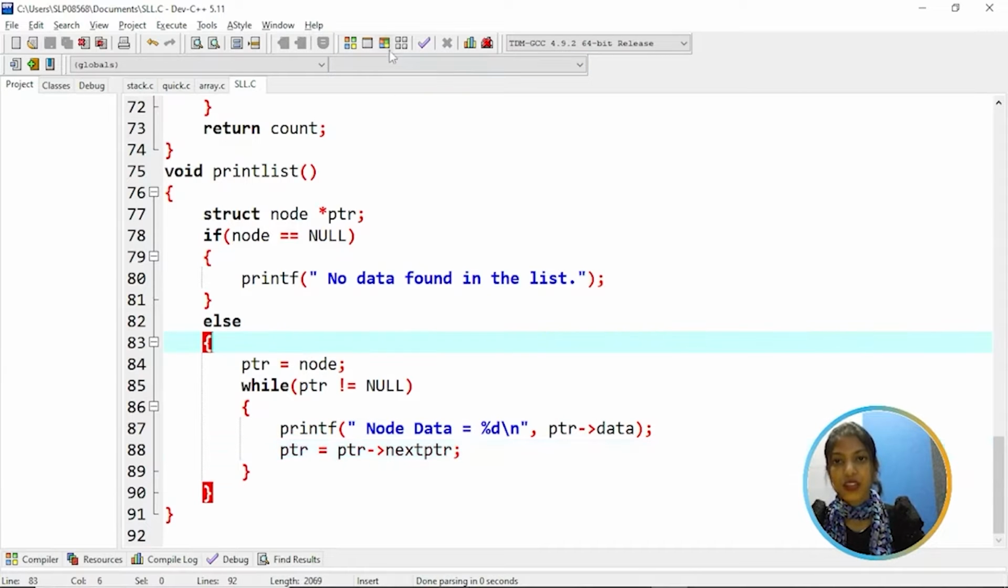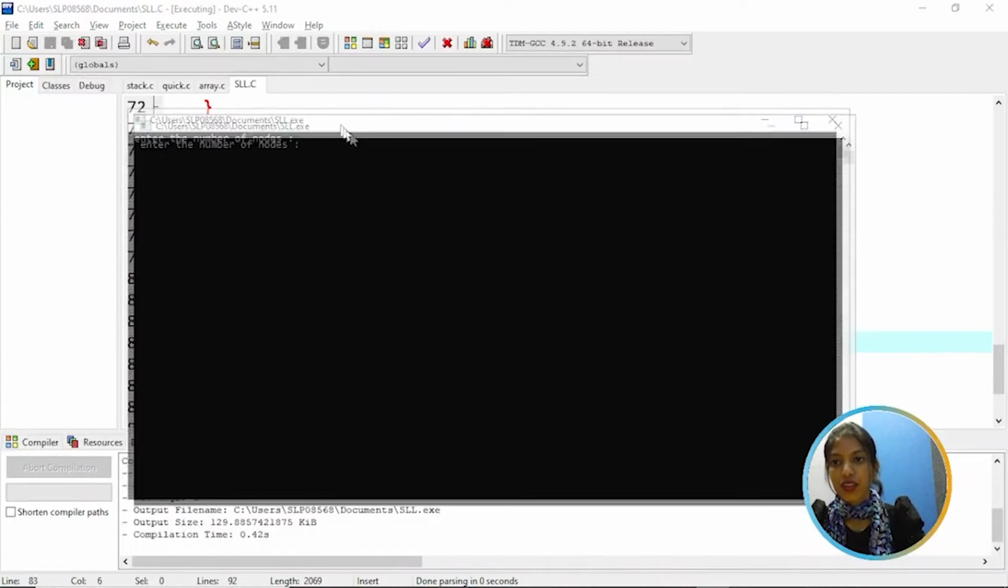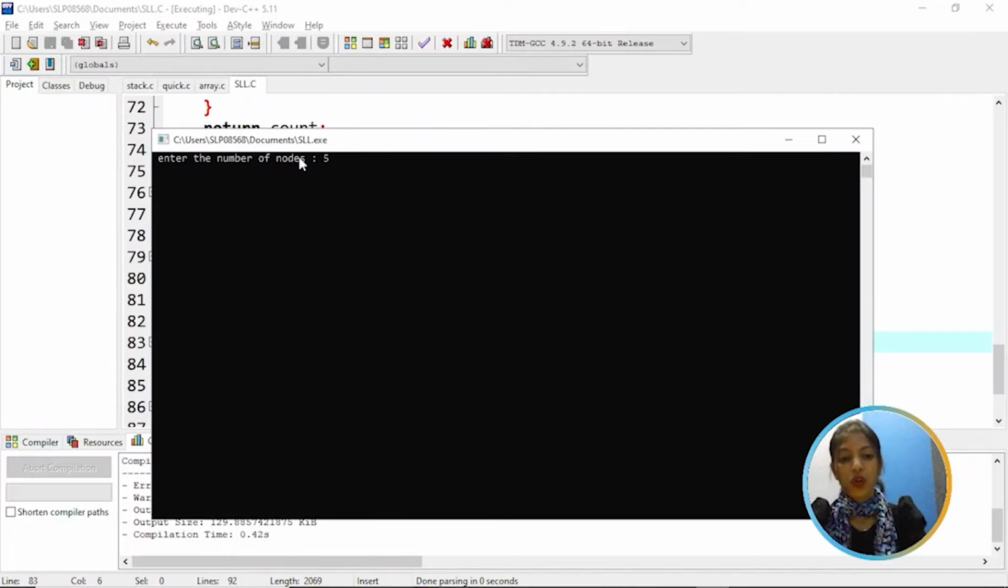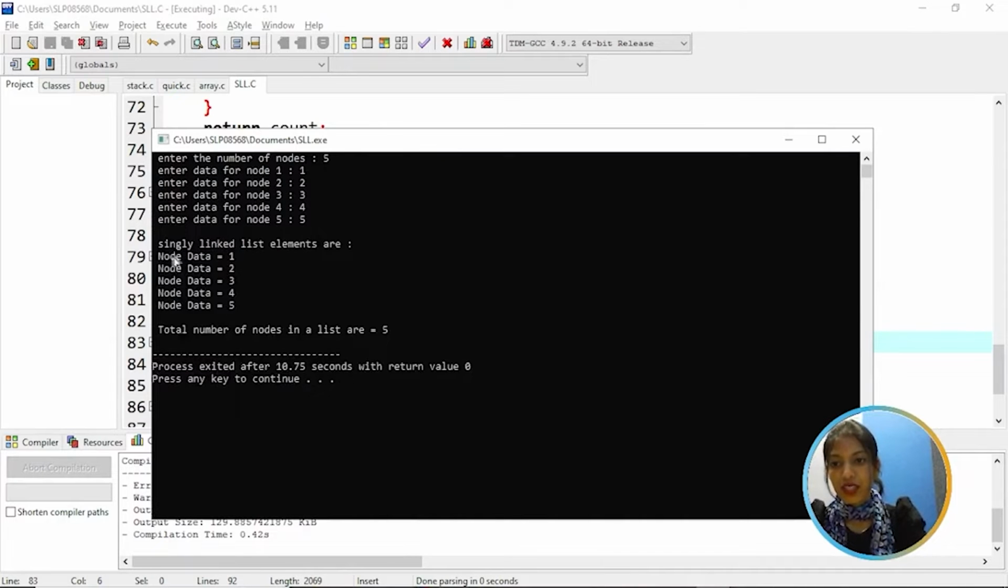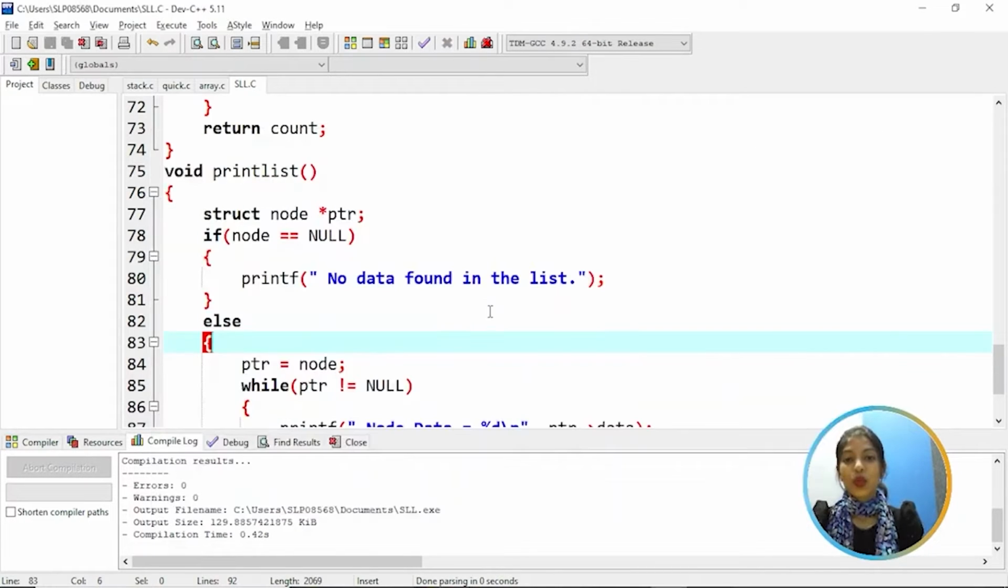So now let's try to execute it. Enter the number of nodes. If you want 5 nodes, enter the data. Let us enter 1, 2, 3, 4 and 5. So as you can see, the singly linked list elements are 1, 2, 3, 4 and 5 and the total number of nodes are 5.